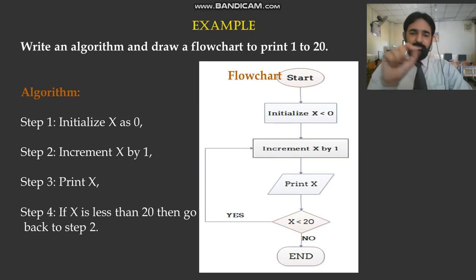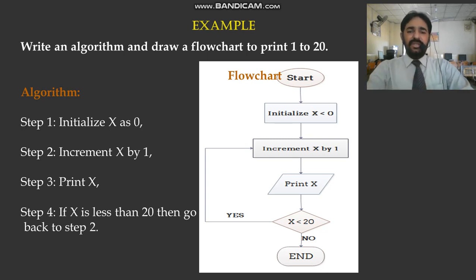Now go to step 2, increment x by 1: 2 plus 1 equals 3. So print 3, step 3, print x, then check again whether x is less than 20 or greater than 20. Still x is less than 20 because the x value is 3. Now go to step 2 again. It will continue until the value becomes equal to 20. Now x is not less than 20, and we finish.